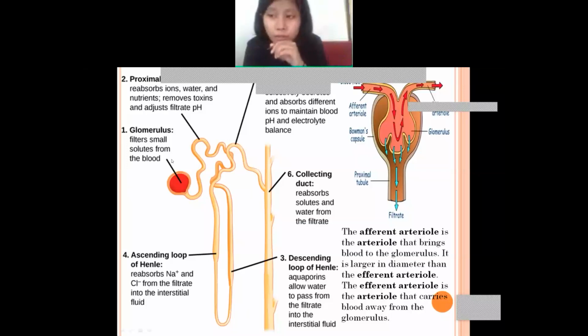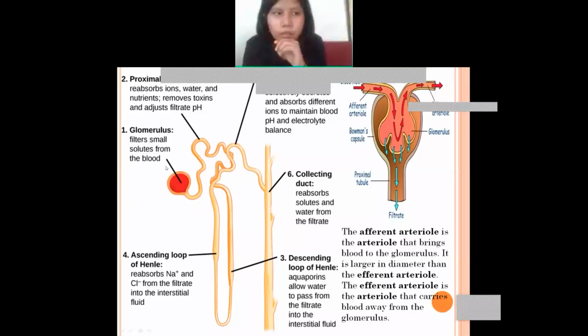Okay, so this picture is not in your syllabus, but still for your understanding I'm just showing it to you. The glomerulus, what does it do? The glomerulus filters blood. I mean, it filters small solutes from the blood. Not liquid, solute. So all this they filter from the blood, the glomerulus.